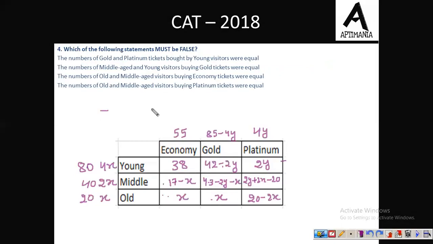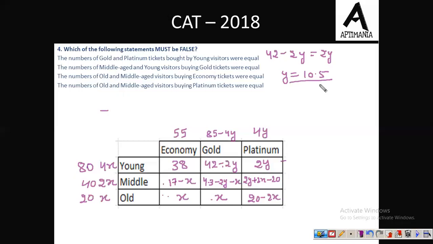Which of the following statement must be false? We need to go for the false statement, that we need to find out. The number of gold and platinum tickets bought by young visitors were equal. So 42 minus 2y must be equal to 2y. From here we get the value of y as 10.5. Is that possible?